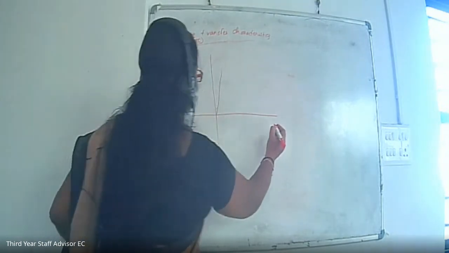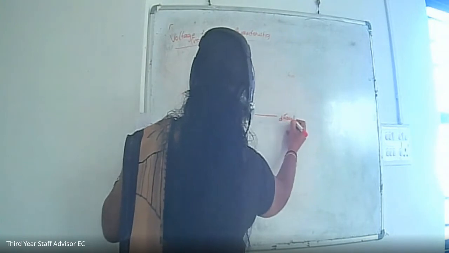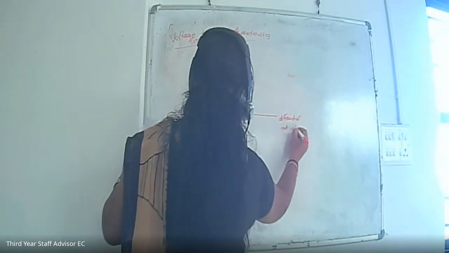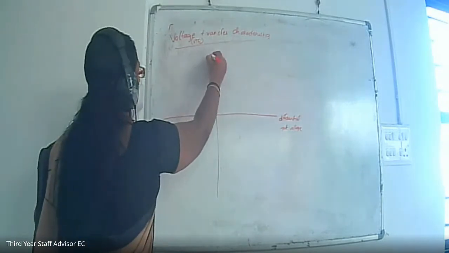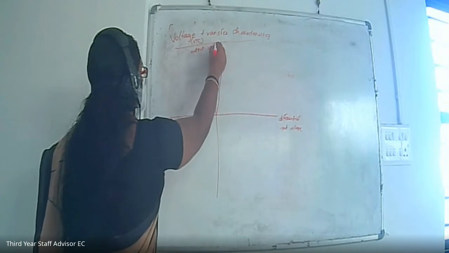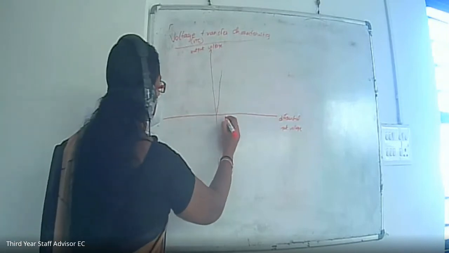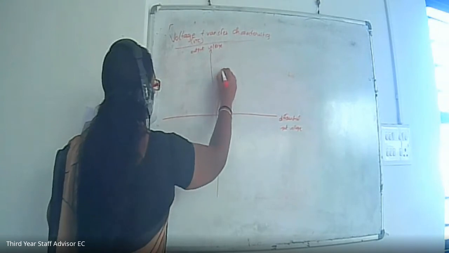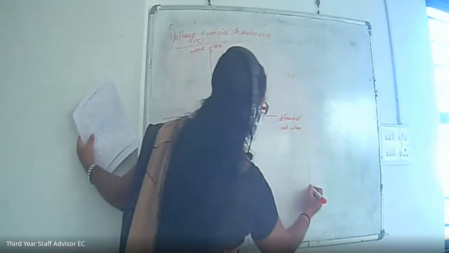Actually, this is the curve between differential input voltage and output voltage. First of all, you have to say differential input voltage. Voltage transfer characteristics is a curve between differential input voltage and output voltage. Okay, first you have to write it. Whenever the differential input voltage is increasing, the output voltage is increasing. After a particular output voltage, the op-amp diagram is like this.